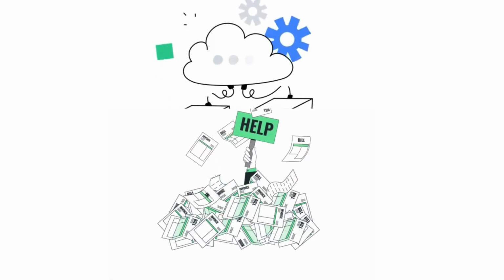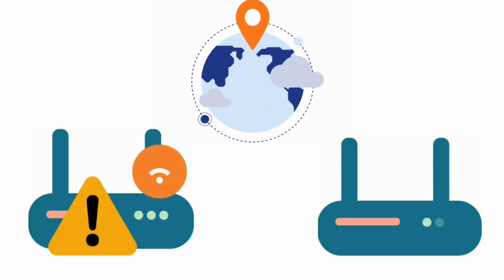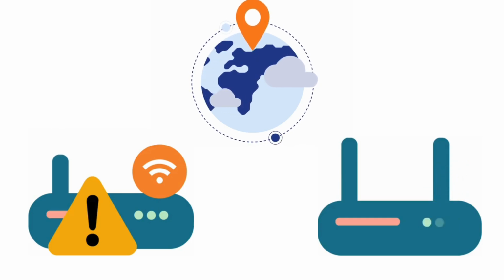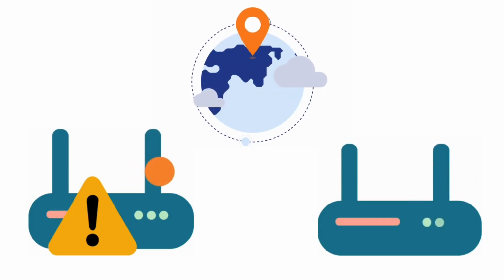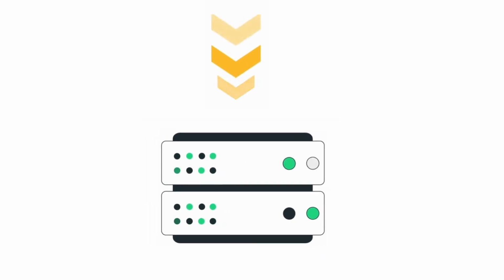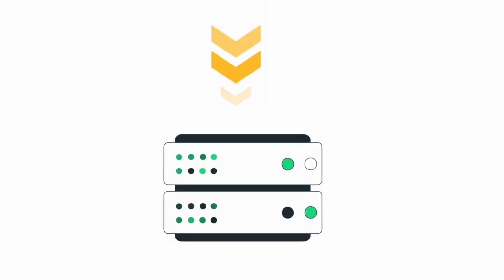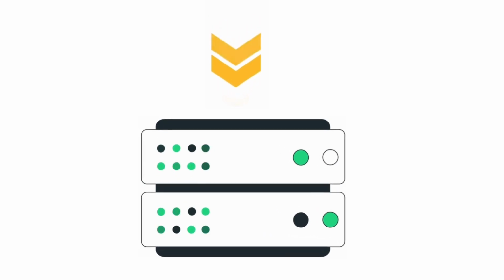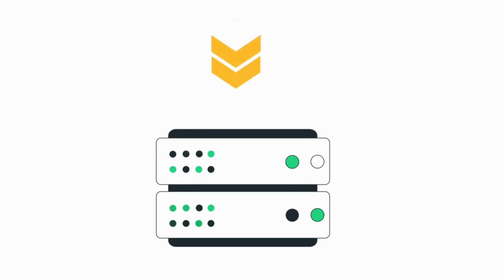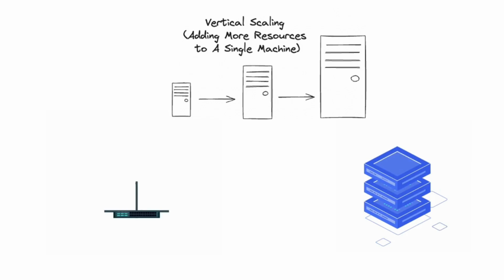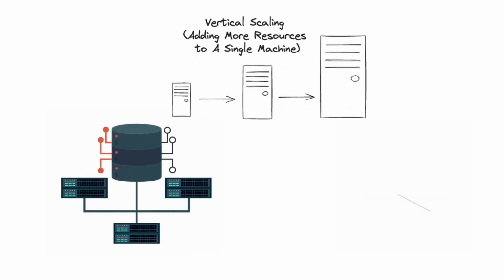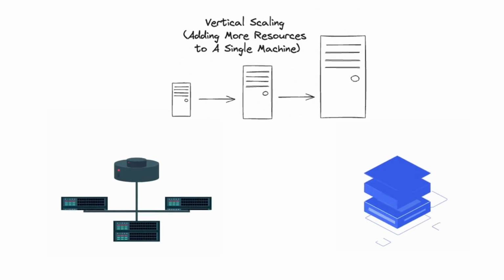You might even notice that your app performs differently depending on where your users are in the world. So location matters too. It can, yeah. So we've got a problem. Our single server setup is buckling under the pressure of 1 million users. What's our first instinct? Many people think, okay, let's just give our server more muscle, more CPU, RAM, storage, basically what's called vertical scaling. It sounds reasonable enough. Just supercharge that one server and call it a day, right?